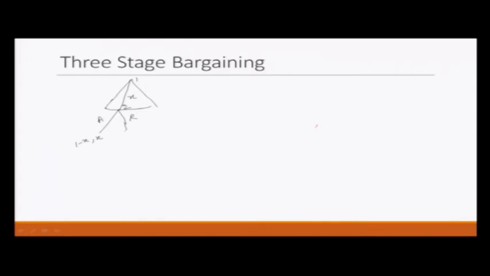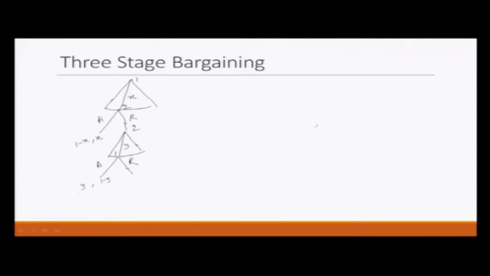If player 2 rejects, then player 2 gets to make a counter offer of y for player 1. Player 1 can again accept or reject. If player 1 accepts, then player 1 gets y and player 2 gets 1 minus y, but after a delay of one stage.